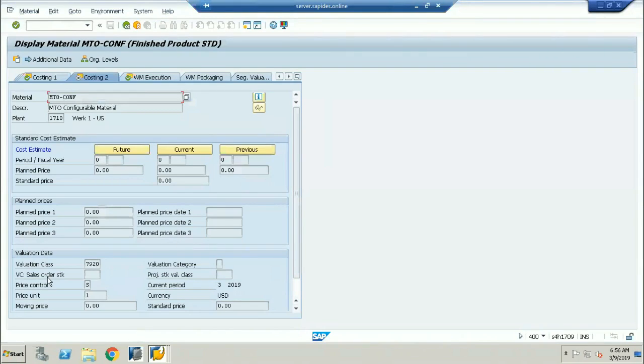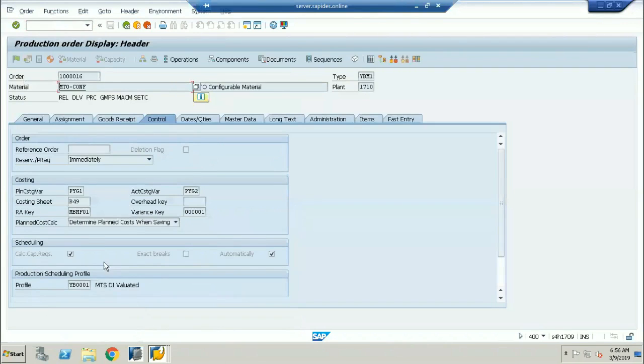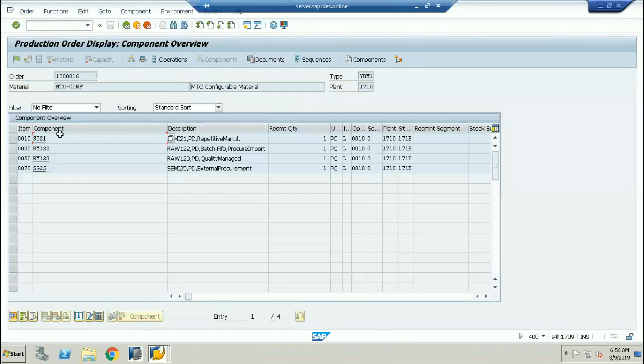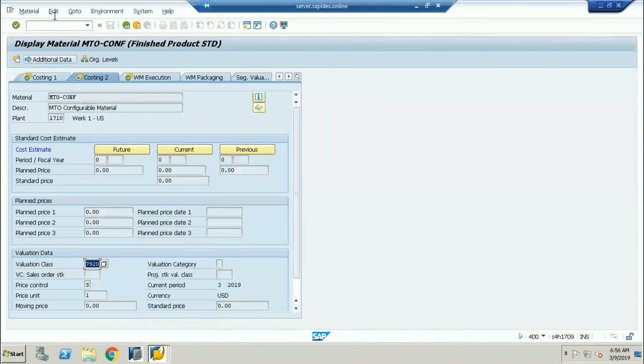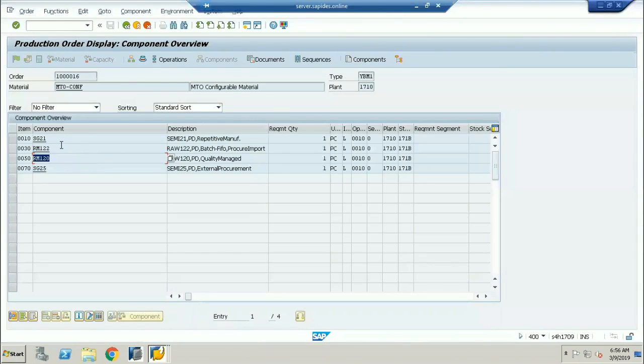This is the valuation class which I'm going to be taking. So what are all the materials which I have taken? The materials which I have taken for this particular product you can see in the components. In the components you have taken these 3 materials. These are all the materials which I have taken. Because there are several materials, I will use a transaction code.